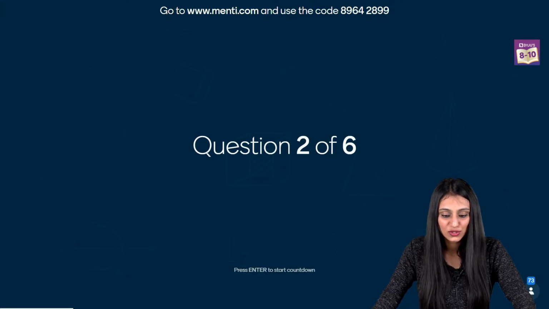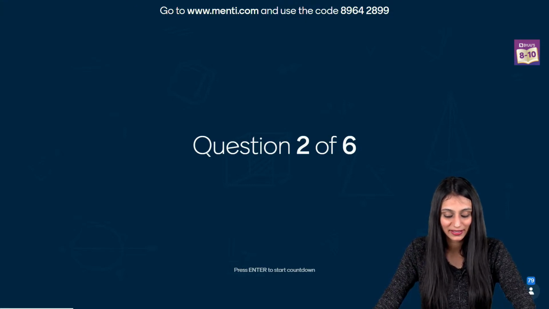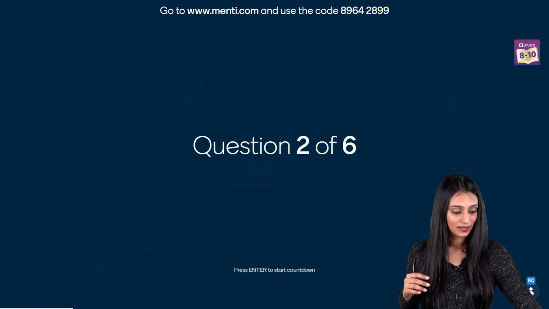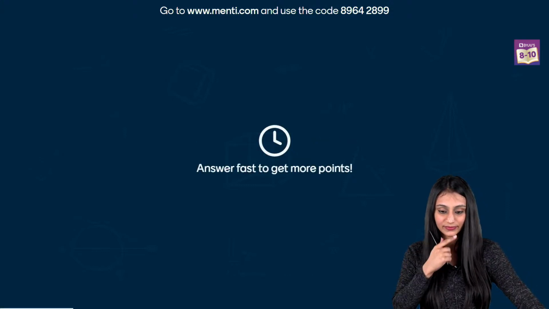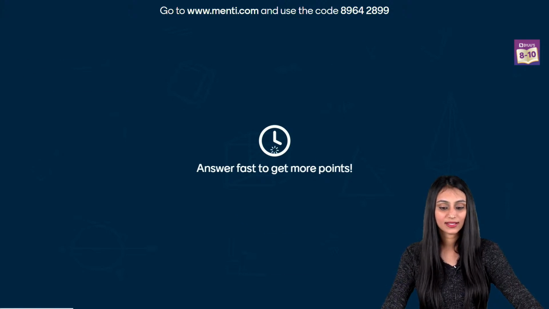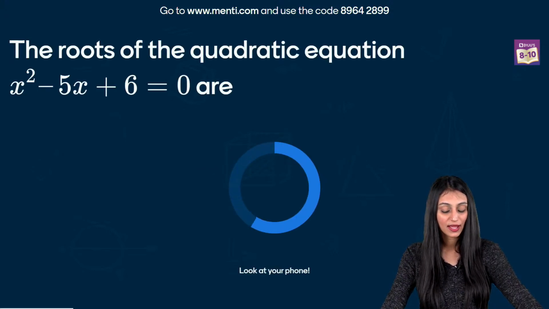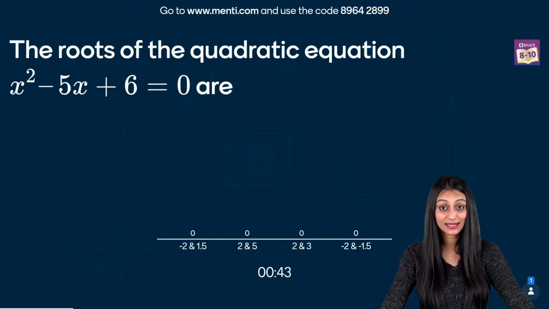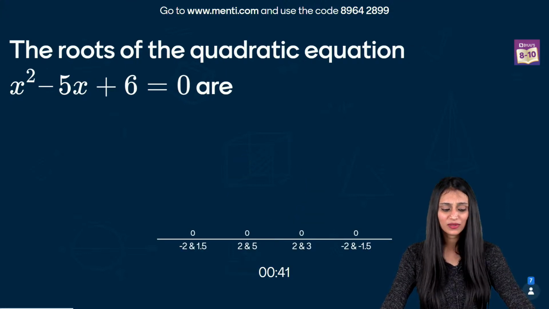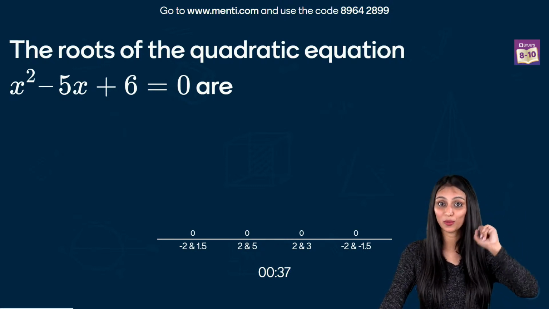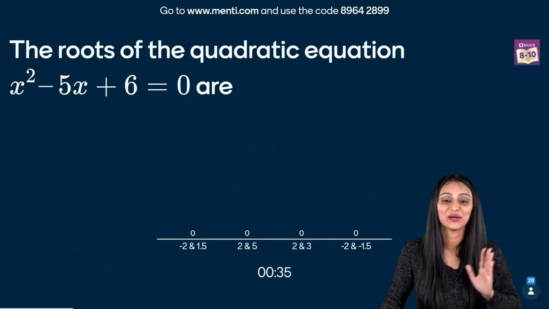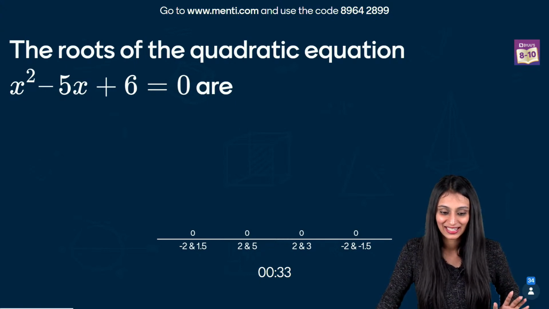Yes, I can see that most of you are saying the answer was linear, right? Alright, so now we are going to have question 2. Yes, Akriti, we are moving ahead. The roots of the quadratic equation x square minus 5x plus 6 equal to 0 are. Very simple, a quadratic equation is given, you just have to find out the roots. If you have watched the session properly, you would already know the answer without even solving it, I'm sure.